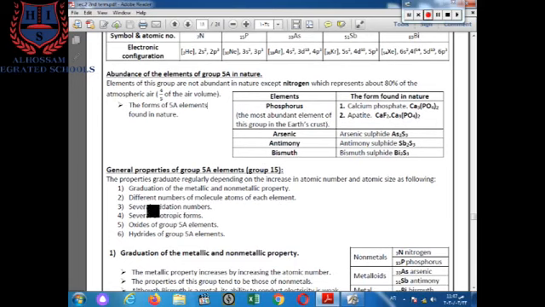The first property, graduation of the metallic and non-metallic property. The second one, different numbers of atoms in the molecule of each element. The third one, several oxidation numbers. The fourth one, several allotropic forms. The fifth one, oxides of group 5A elements. The last one, hydrides of group 5A elements.